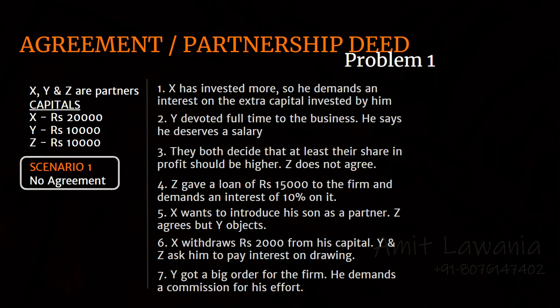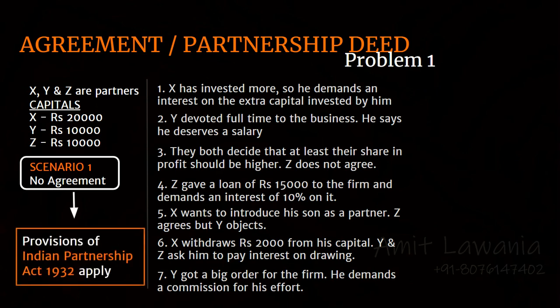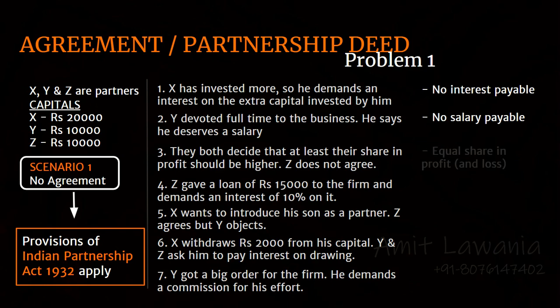Remember, there is no agreement on any point among the partners. So, the provisions of the Indian Partnership Act 1932 will be applicable that we have already studied. So, here are the answers. For the first point, no interest will be payable. Y is asking for salary, but it is not payable. No agreement is there. Now, equal share of profit and loss will be given because again, there is no agreement, means equal share of profits.